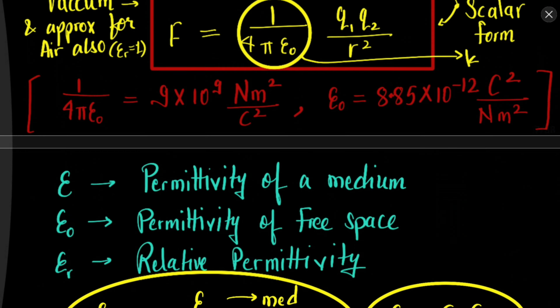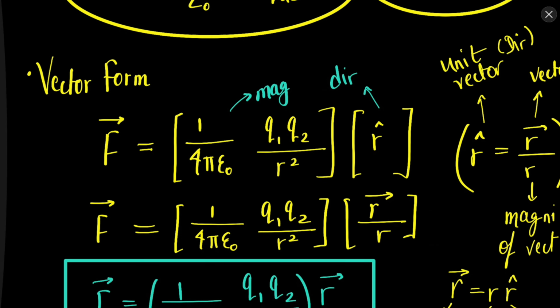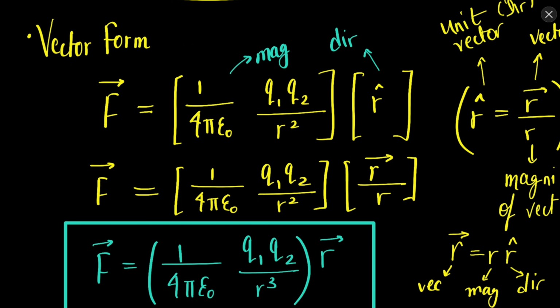Now this force, Coulomb's law, can have a vector form as well. This is the vector form of Coulomb's law. We know that force is a vector quantity, it has magnitude and direction. What we discussed earlier was the magnitude, and let's say we are in vacuum. Now we will introduce a term for direction. This is a unit vector, which only has direction because its magnitude is 1.